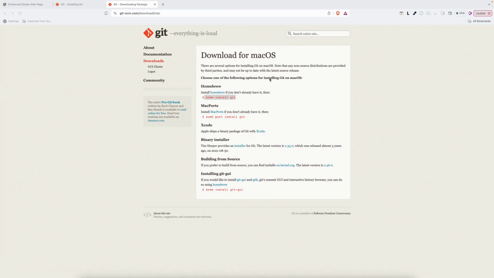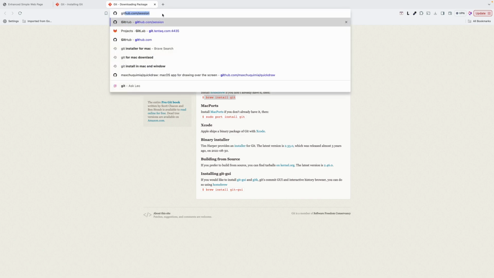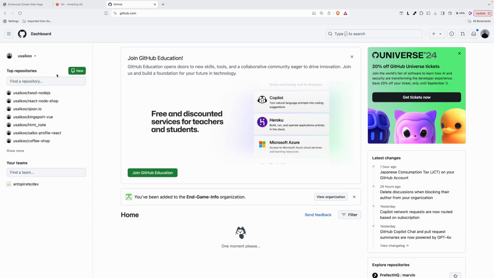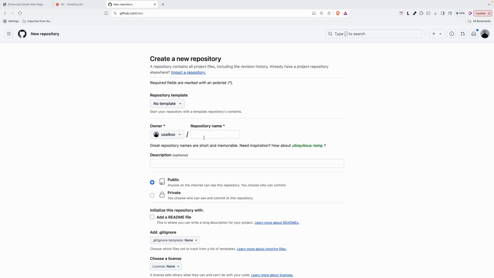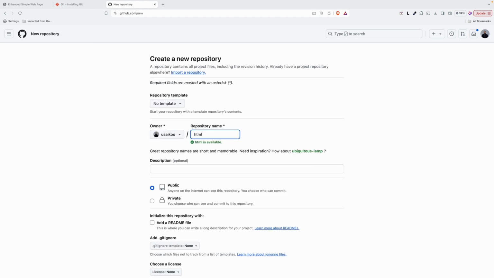So you have to open a GitHub account as well. You go to github.com and register an account there. And now we will create the Git repo. So go to github.com and click new repo, and we'll name it HTML tags.